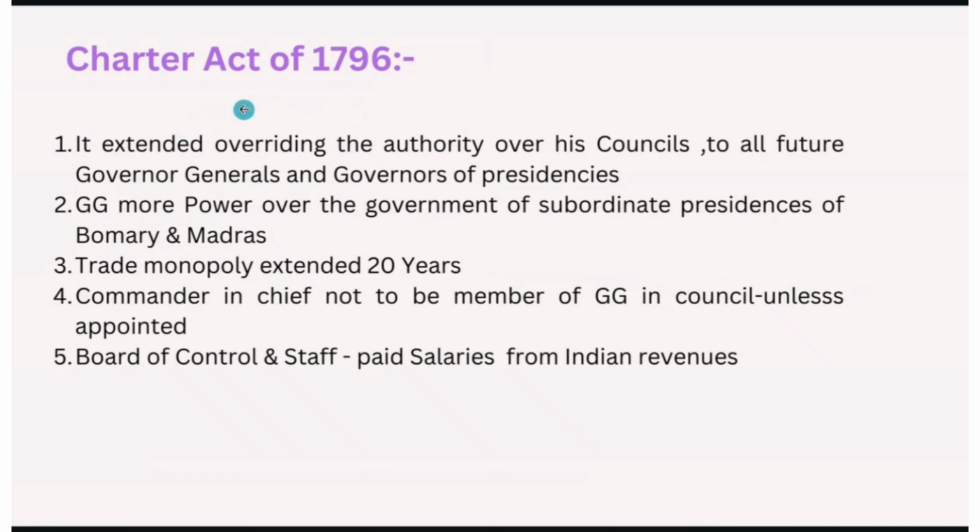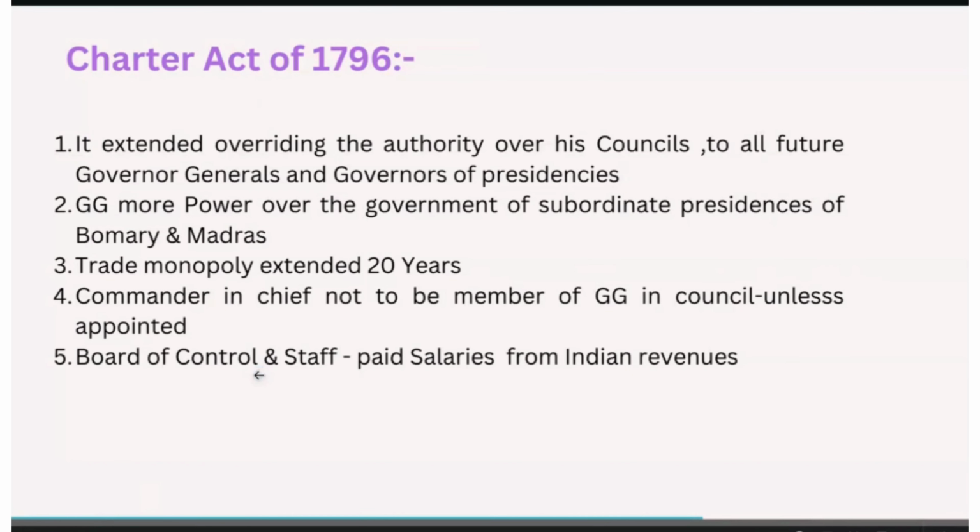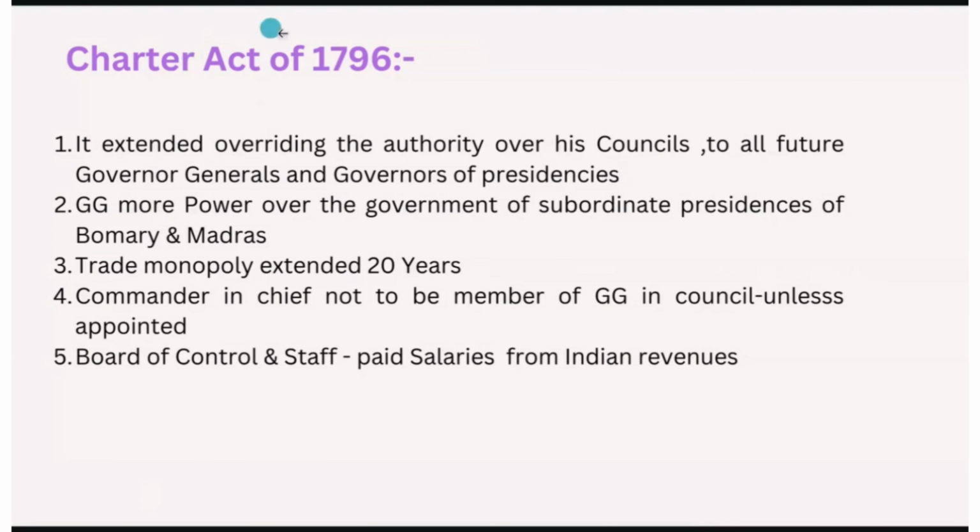The trade monopoly was extended for 20 years, and the commander-in-chief was not to be a member of the governor general in council unless he was appointed. The board of control and staff were paid salaries from Indian revenues only, not from the British. So this is all about the Charter Act of 1793.